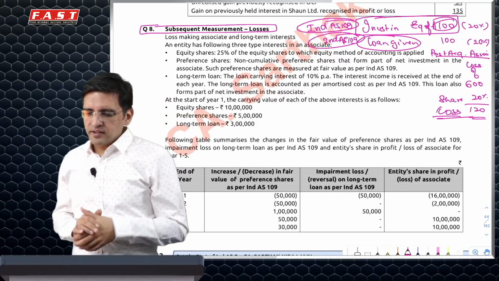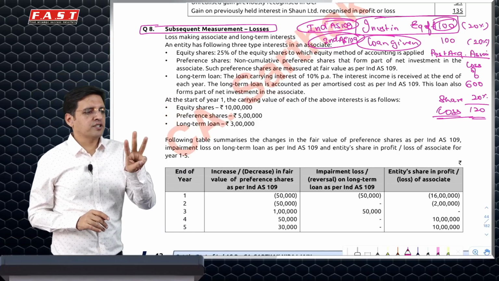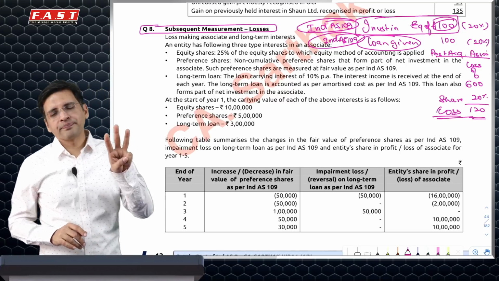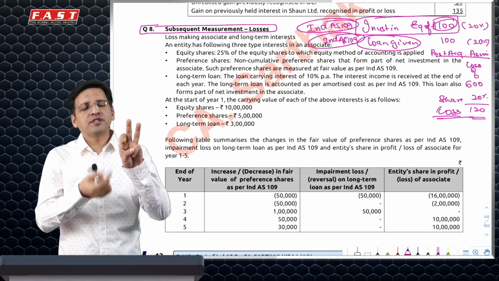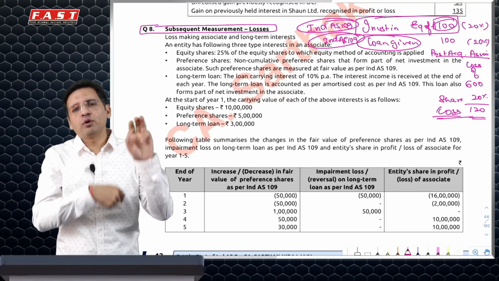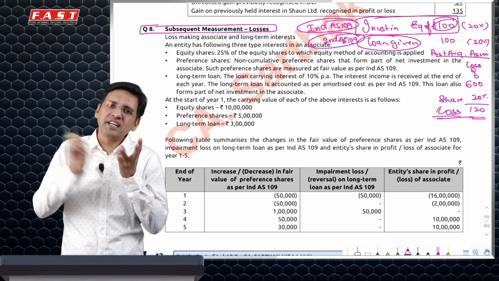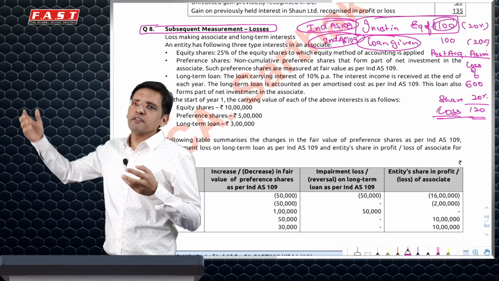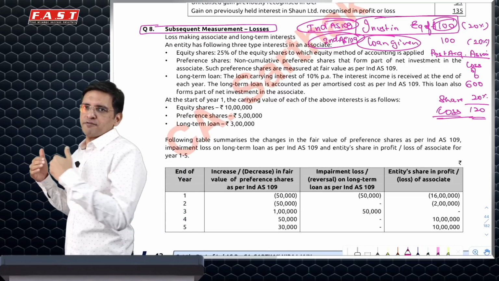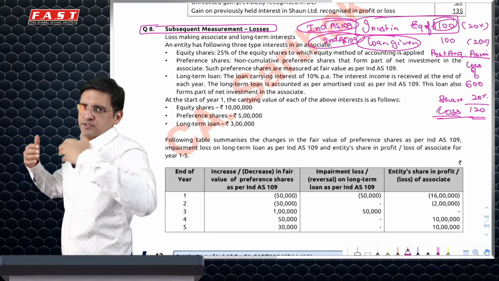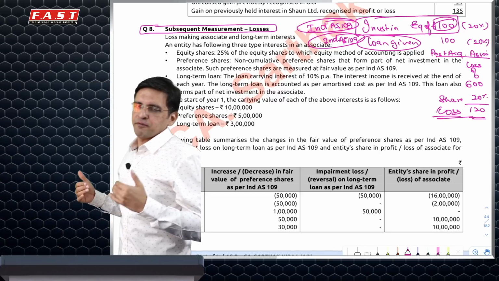So if there were three things here, equity shares, preference shares, and let's say loan, I would first write off loss from equity share, then from preference share, then from loan. Then if it makes a profit, first whom will I repay? The one who's standing in front of the line. So first I will increase the loan, then preference shares, and then equity.